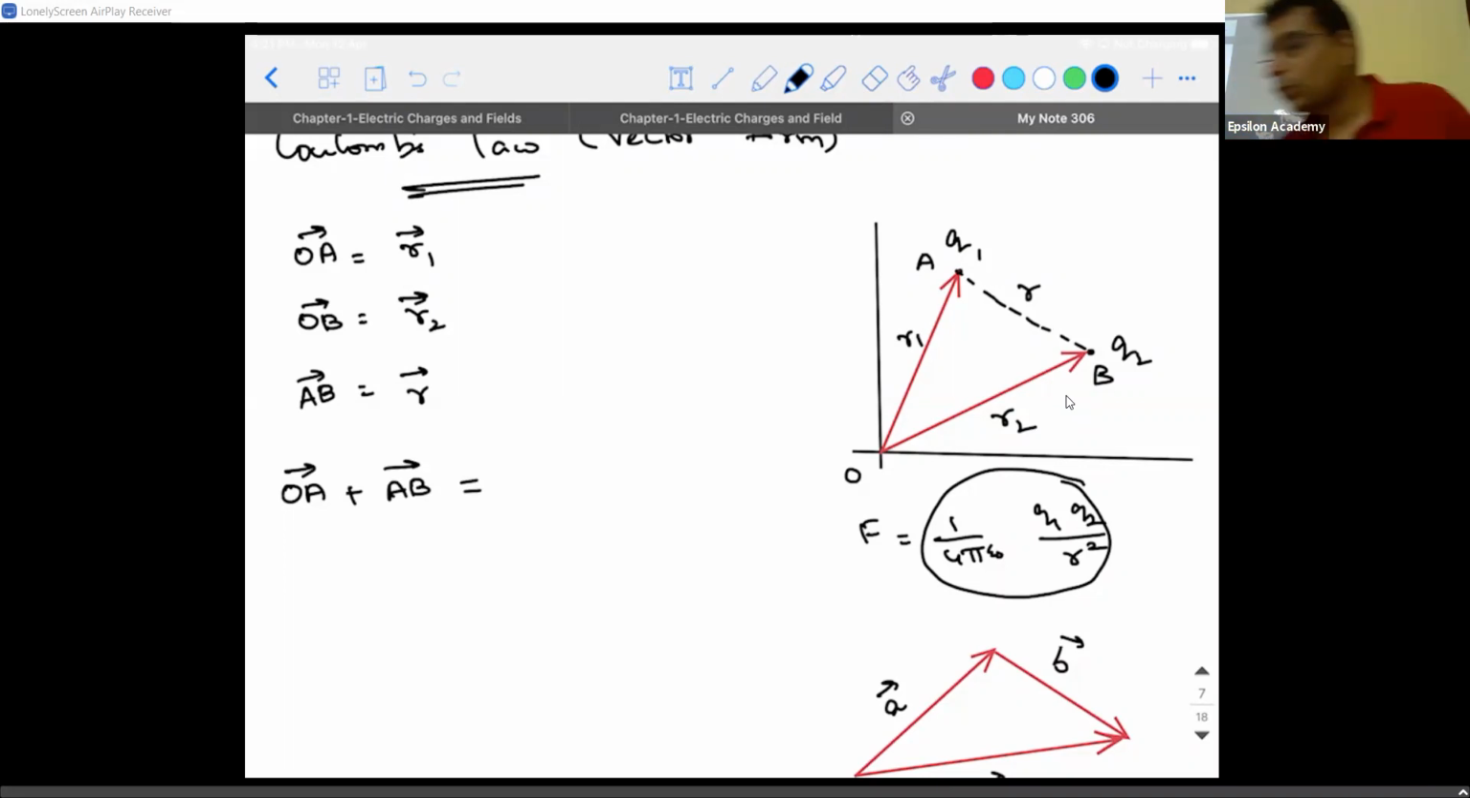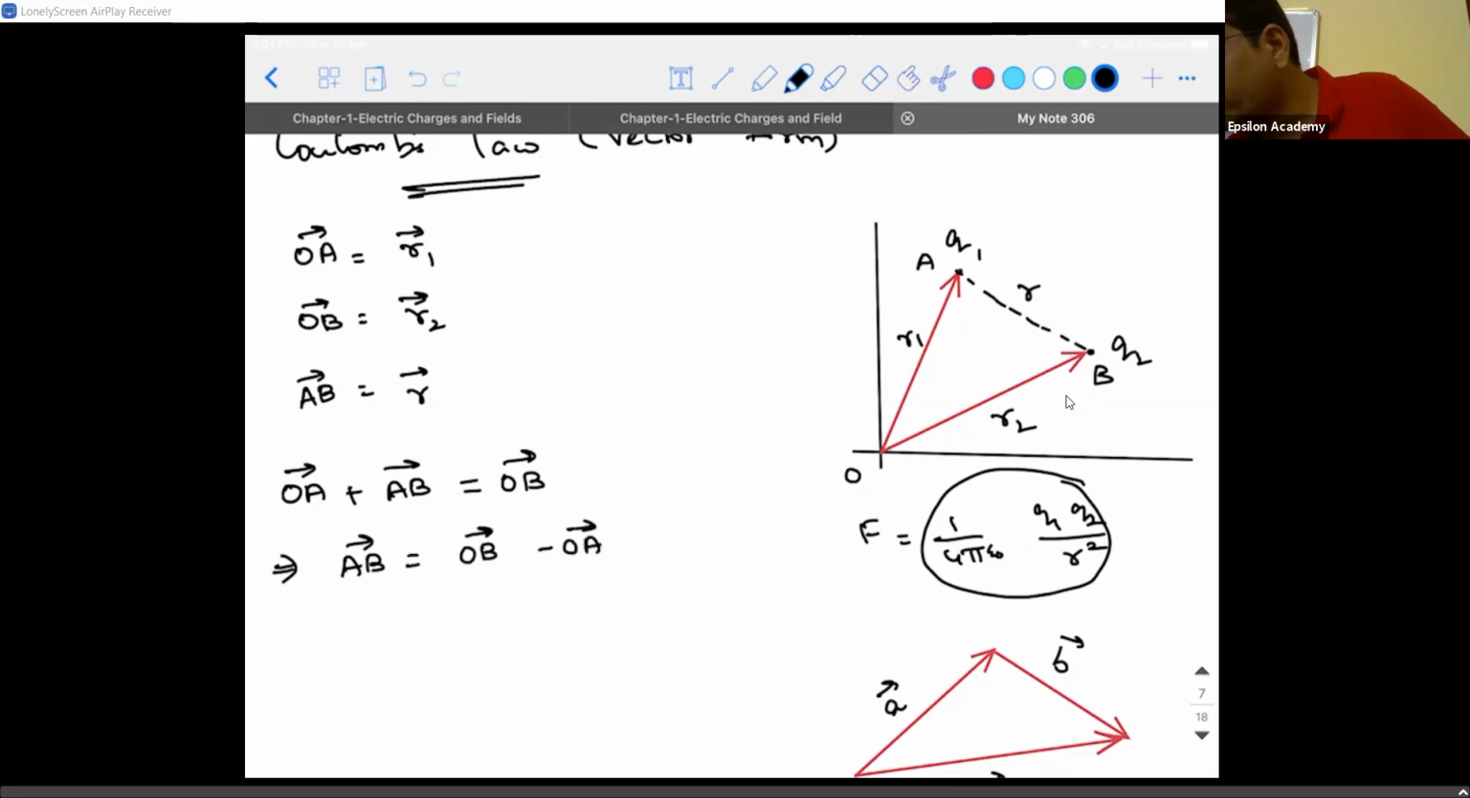Will be equal to OB vector. Are you guys able to understand? So I am concerned to find what is AB vector. It is OB vector minus OA vector. How many of you are not clear with this?